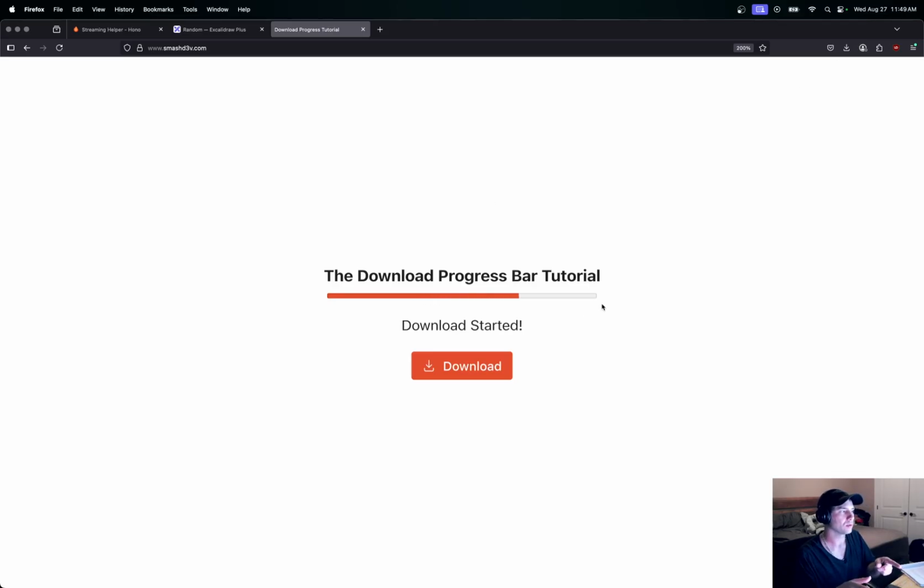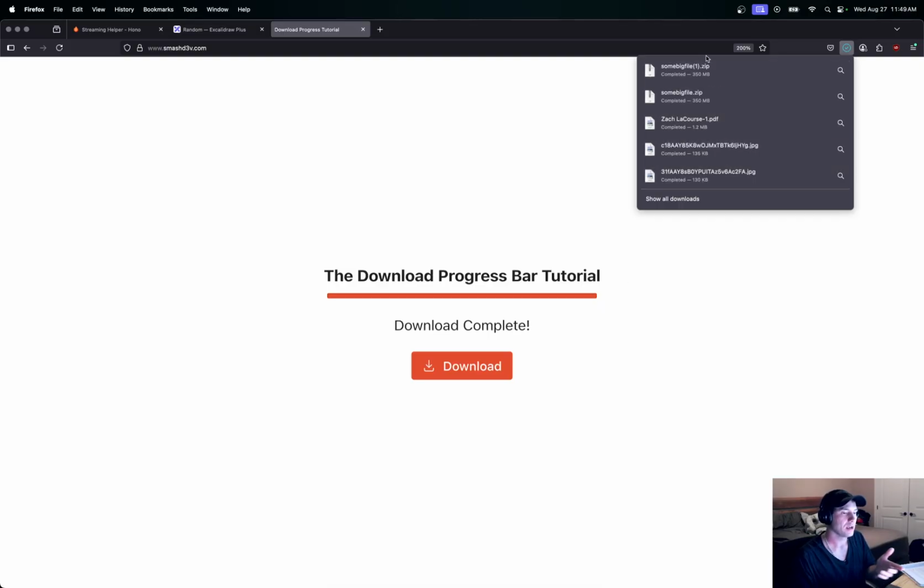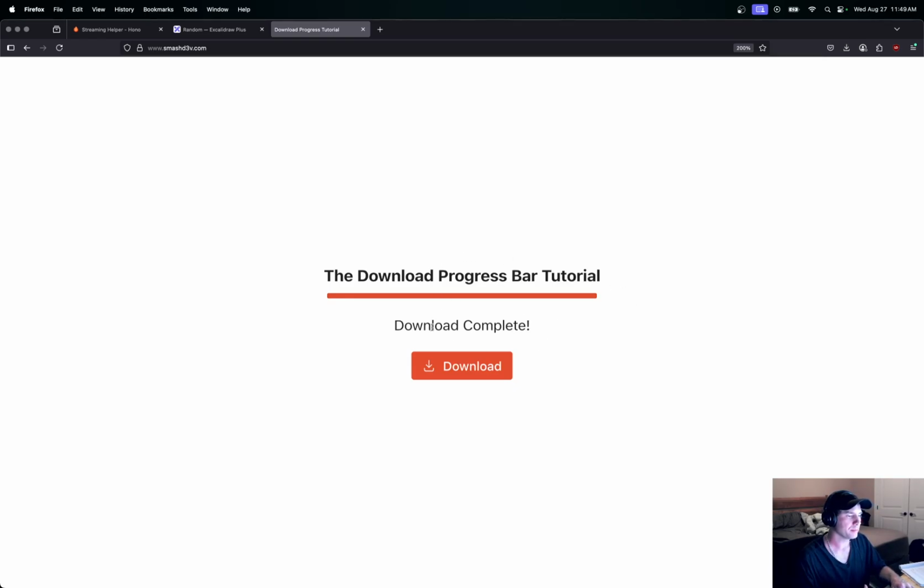So this is downloading from the Hono backend first, and then it's going to save it to our hard drive. And the save part actually happens real quick. So there's really not too much of a difference from traditional downloads where the browser will handle it for you, but now you can take control of that and stream that data first and then save it to your hard drive. And you can see we got this big file here, and it's 350 megs.